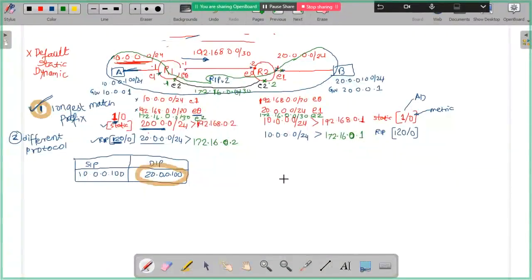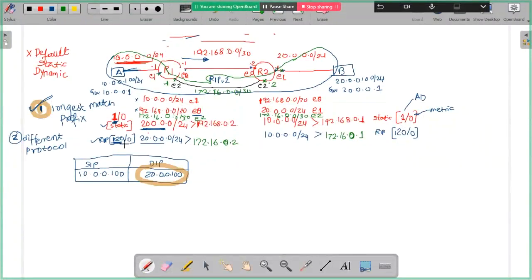In real life, this is very important. How does a router decide? You wanted the traffic to go via this E2 link, but you see that it is going via this link. Why is the router doing this?